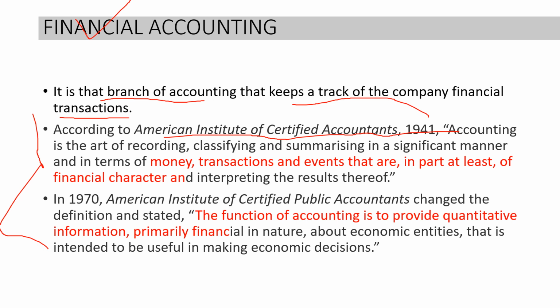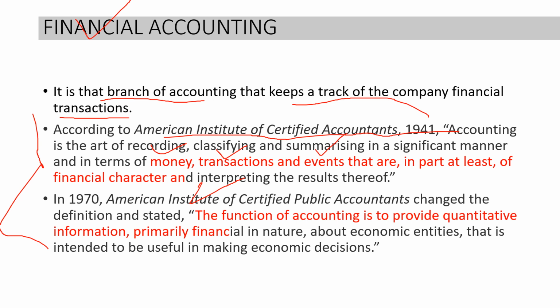Now, we are dividing this definition today into four parts. First is recording, the very first part. This is the process of accounting, basically. This is how accounting is done. Recording is done, then classifying is done, then summarizing in the form of financial statements, and then analyzing and interpreting and communicating the results to the users of that information. This is the fourth part. So there are basically four steps of accounting in financial accounting. The four steps tell you the meaning of accounting: recording, classifying, summarizing, and interpreting and communicating.